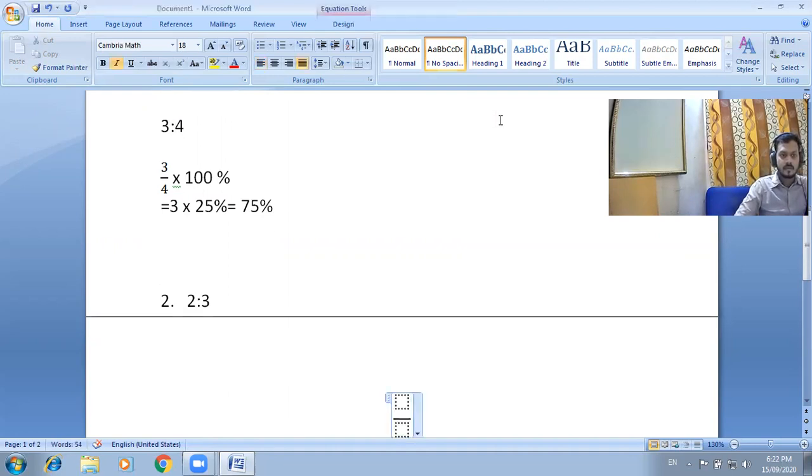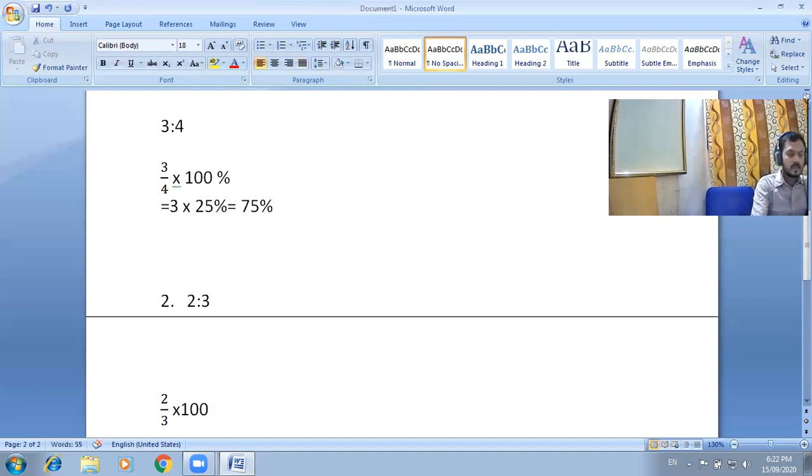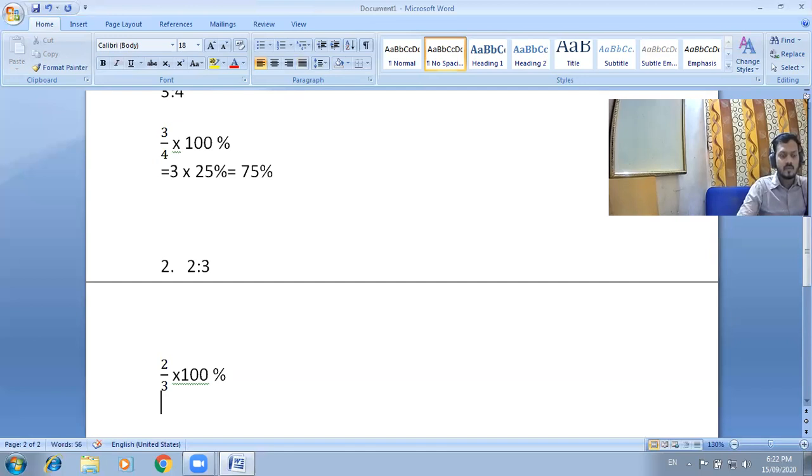So 2 by 3 into 100 into percentage equal to 200 divided by 3. So what is the value of 200 by 3?